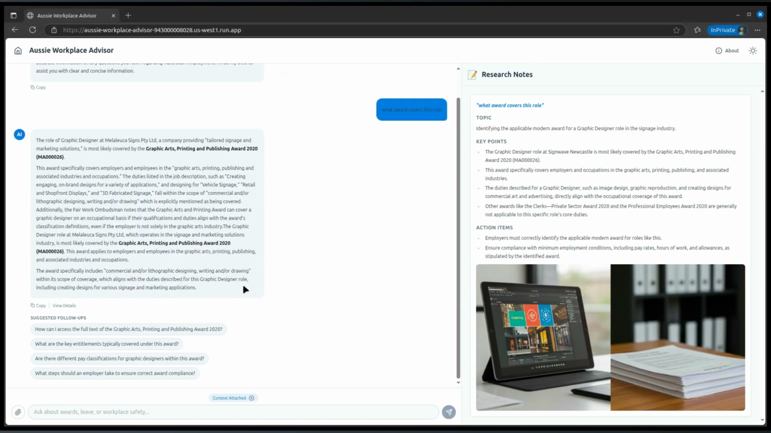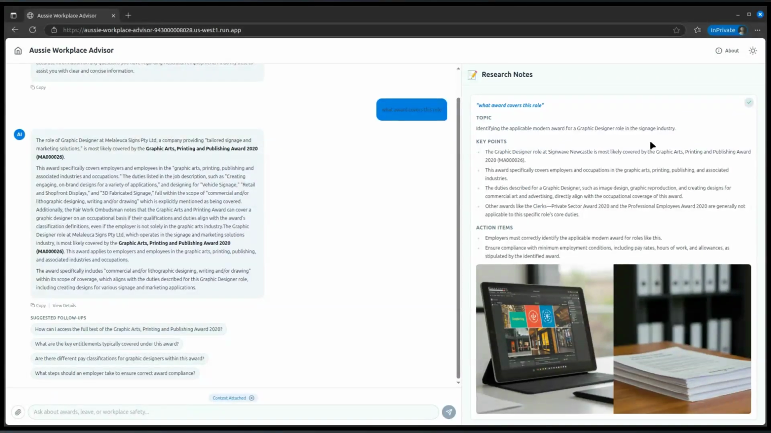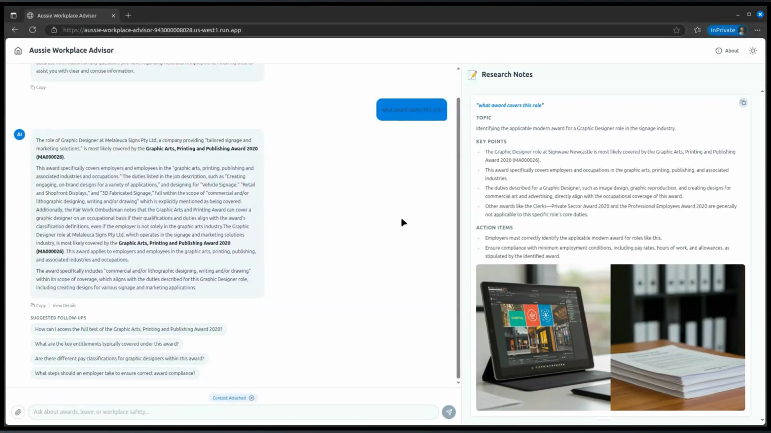And sometimes it will do a separate long description. So on the right here, we've got what I've called the research notes. And just for some fun, we've added in a box that generates a picture that goes with it. And so this is like a summary of the details, and you can copy that information and that becomes a markdown format. And we've got some follow-up questions.